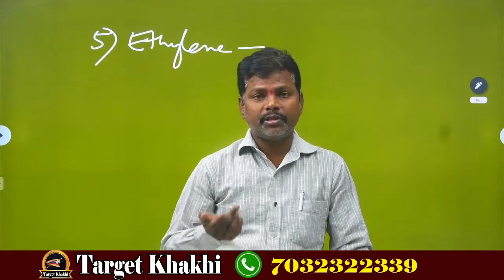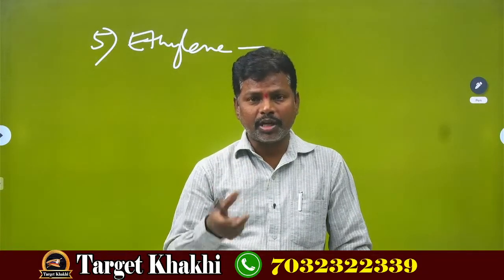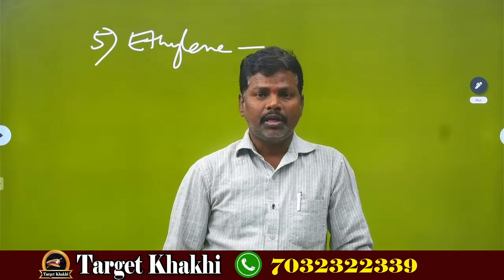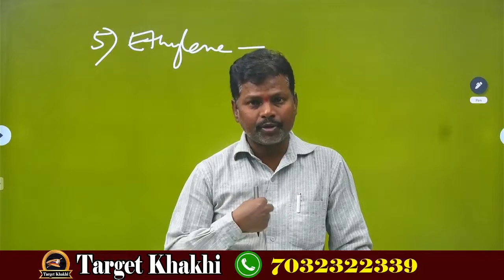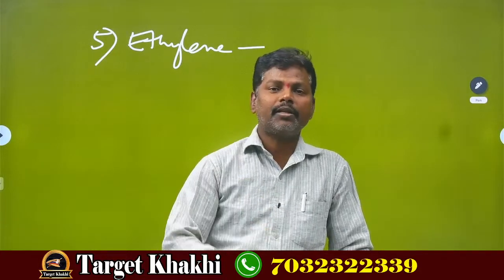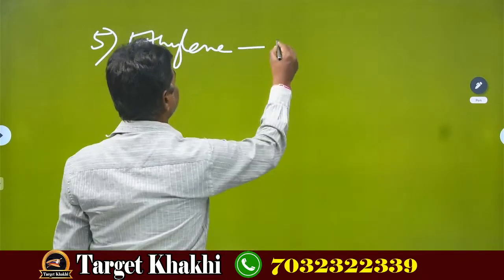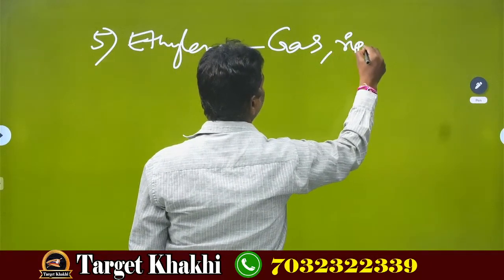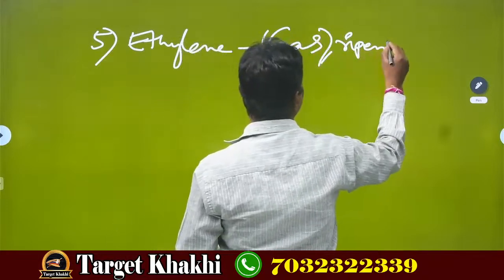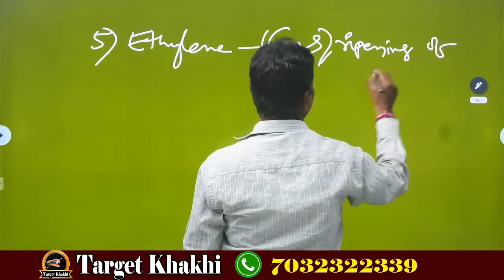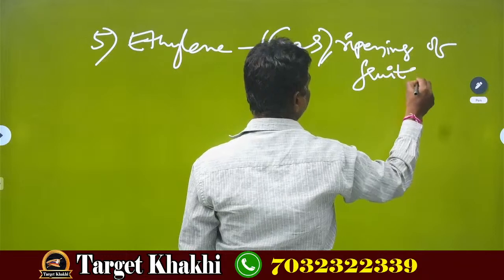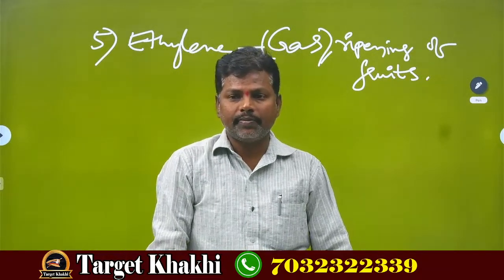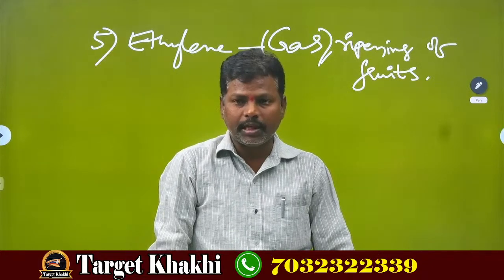First the fruit will be unripened, but which hormone helps in the ripening? Generally we eat ripened fruits only. Who helps in ripening of fruits? Ethylene gas.